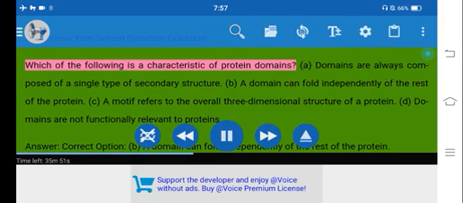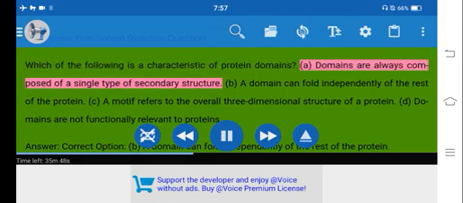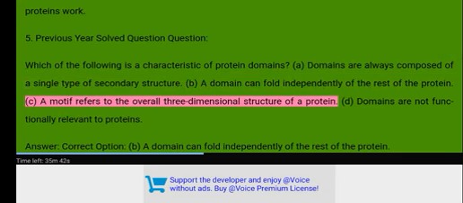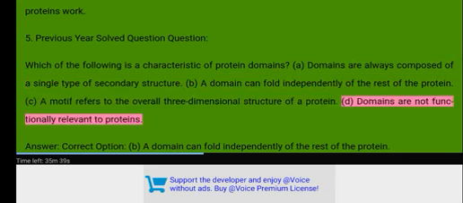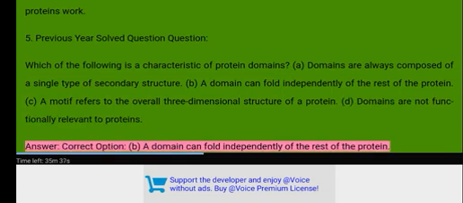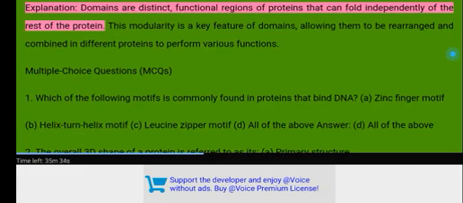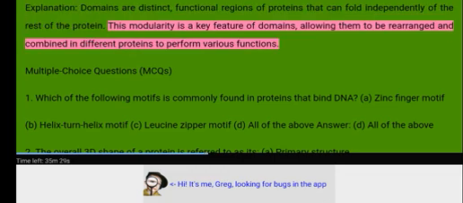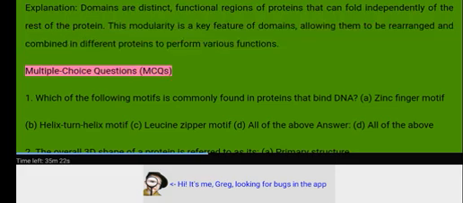Which of the following is a characteristic of protein domains? A. Domains are always composed of a single type of secondary structure. B. A domain can fold independently of the rest of the protein. C. A motif refers to the overall three-dimensional structure of a protein. D. Domains are not functionally relevant to proteins. Answer. Correct option. B. Explanation. Domains are distinct, functional regions of proteins that can fold independently. This modularity allows them to be rearranged and combined in different proteins to perform various functions. Multiple choice questions.